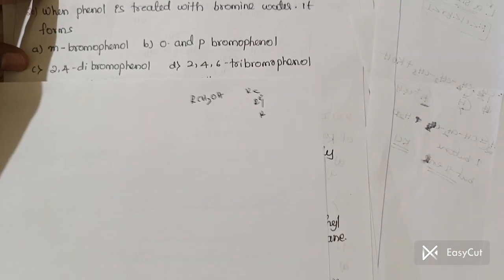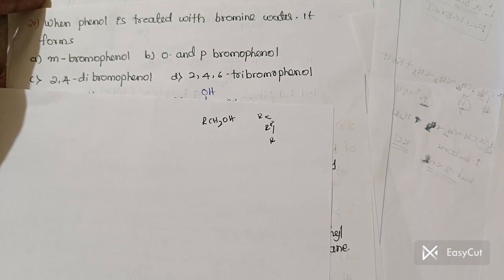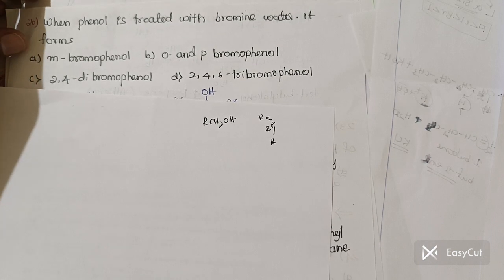The question number 30 is like this: when phenol is treated with bromine water, it forms.